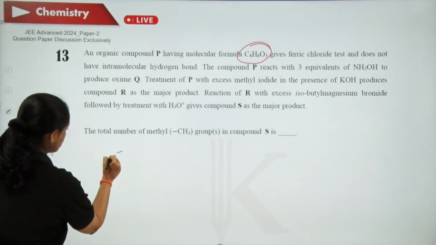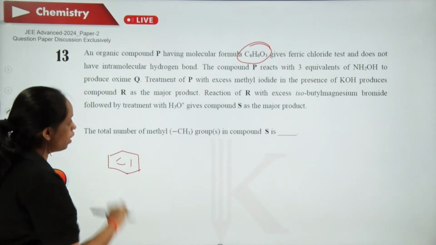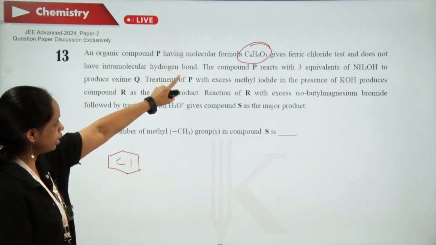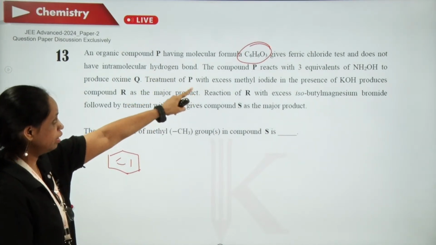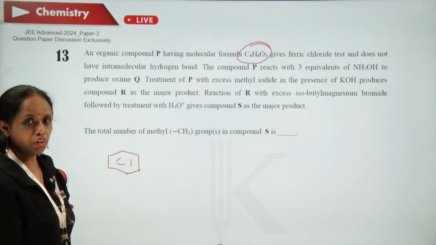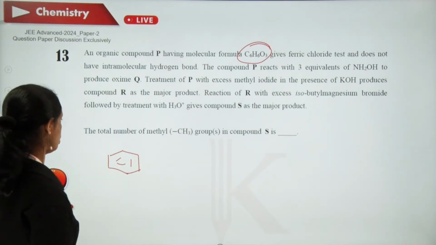So I am writing the benzene ring first. Now, there are 3 oxygens. They can be aldehyde or ketone or alcohol, but it is giving the ferric chloride test. Neutral ferric chloride test is given by phenols.